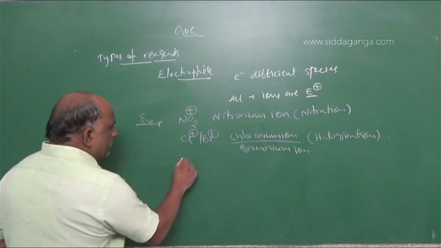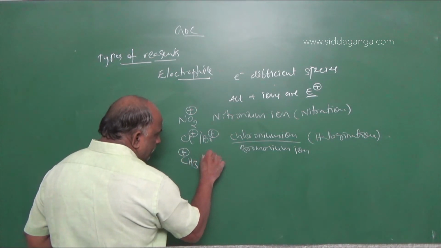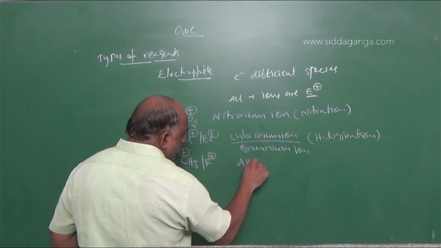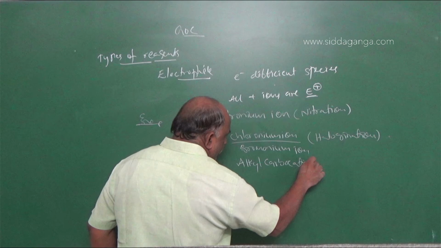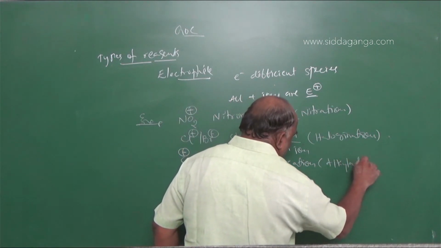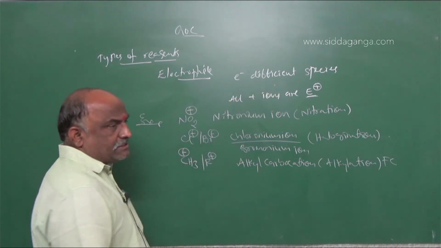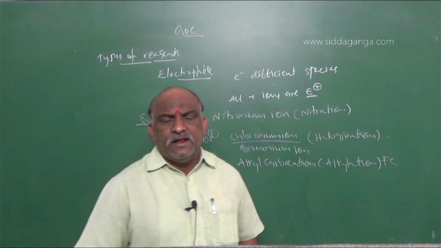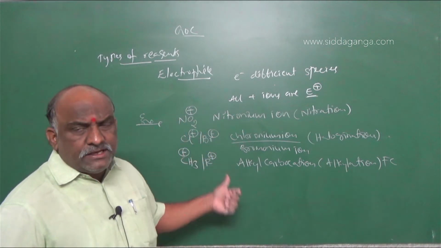Next, CH3 plus or R plus, the alkyl carbocation. The reaction is called alkylation, Friedel-Crafts alkylation, where the electrophile is the methyl carbocation, generally represented as R plus.